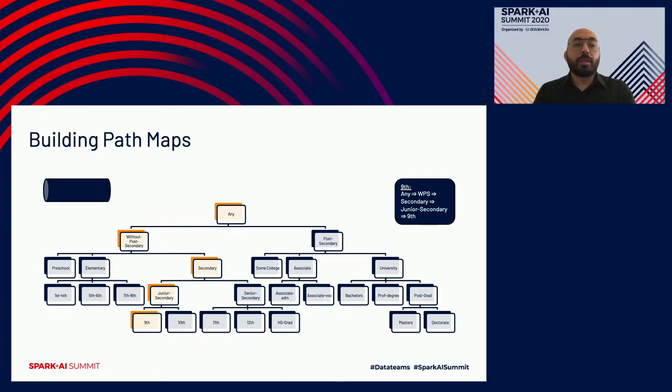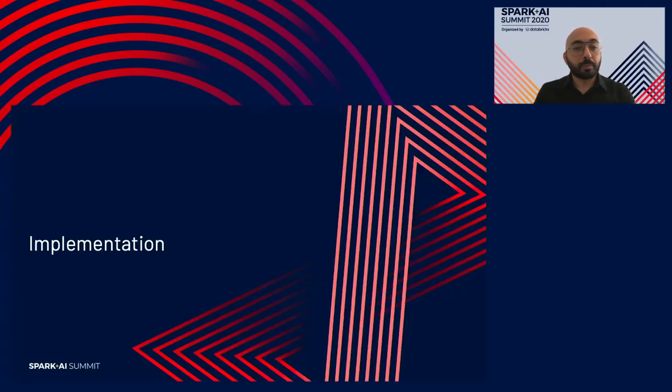So now with these path maps, I'll be able to tell the parent, or the anonymization level that I'm at, for every element in constant time, because basically it's a key lookup with the 9th grade, which is the value in the data set. I'll be able to tell right away that the parent is junior secondary, then secondary, then without post-secondary, and so on and so forth. So how is this adapted for Spark?